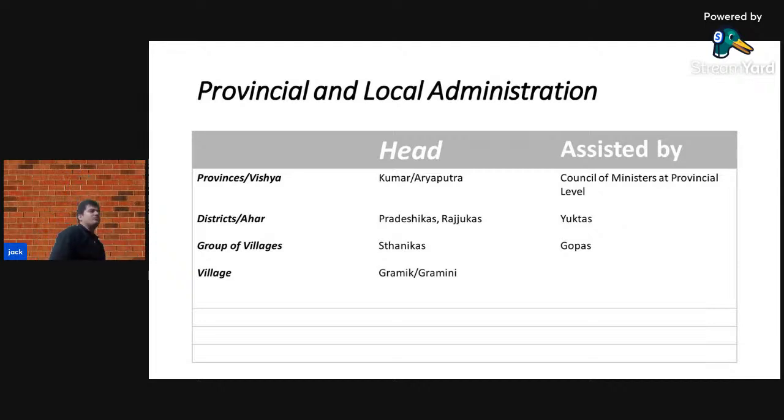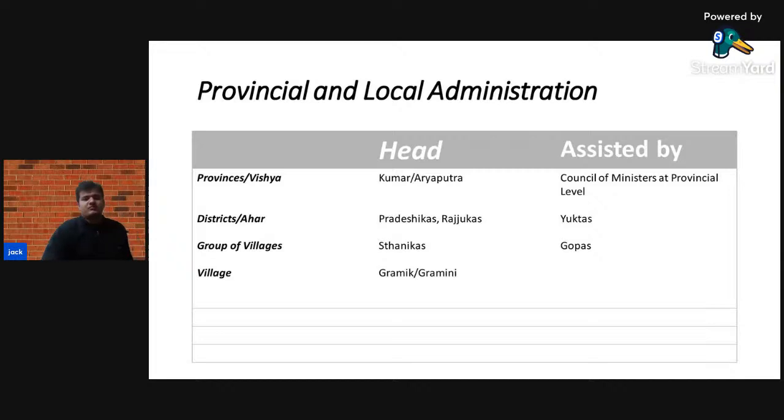Then comes the group of villages. This group of villages contained somewhere around 10 to 100 villages, and the head of the group of villages was the Sthanikas, and these Sthanikas were assisted by Gopas. The Gopas were mainly the officers who had the work of revenue collection and land assessment.